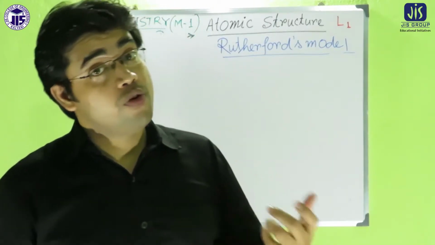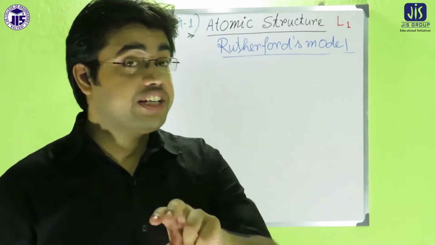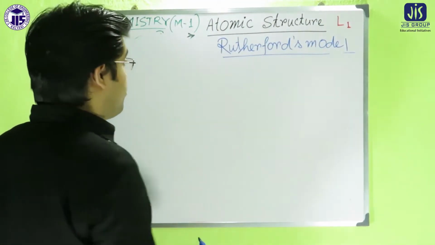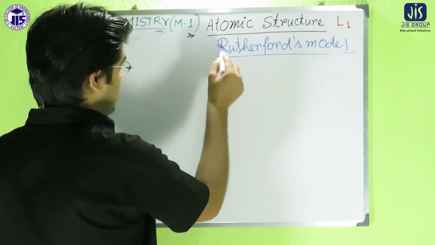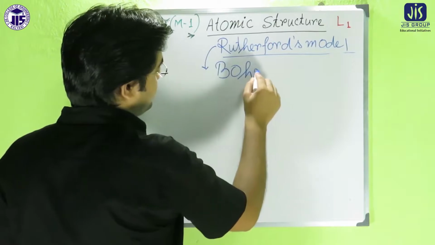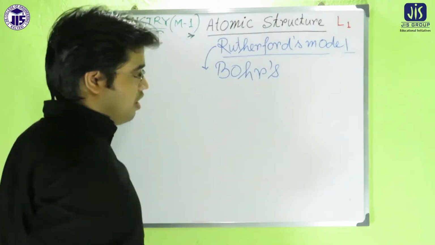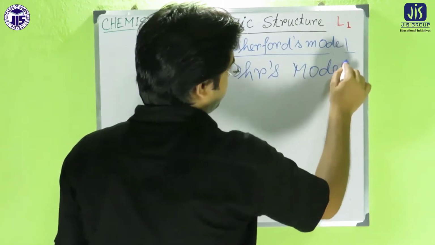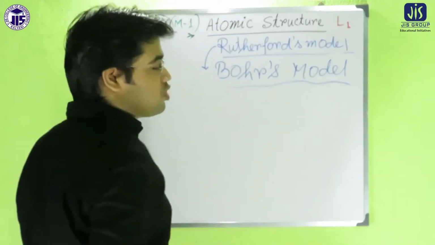So sometimes it is also called Rutherford-Bohr's model. After Rutherford, Niels Bohr came to the field and he proposed the Bohr's model.